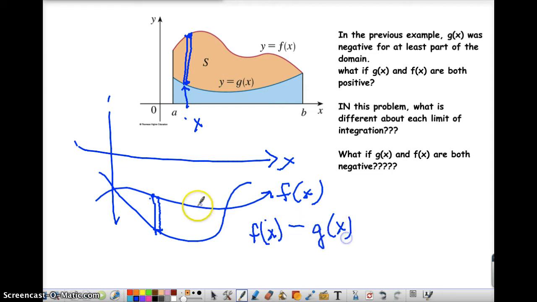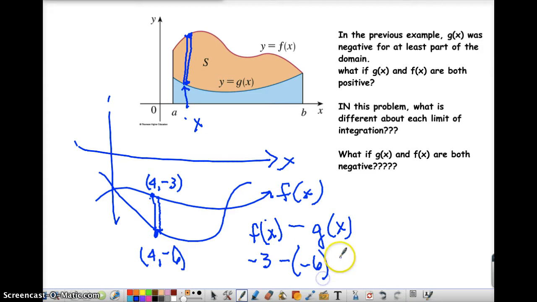It looks a little bit funny: f of x over here might be, let's suppose x is 4, y is negative 3. And over here, x is still 4, but y is, say, negative 6. If we do f of x minus g of x, which is negative 3 minus negative 6, that still gives us a positive height for the rectangle. So it's always going to work to do top minus bottom.